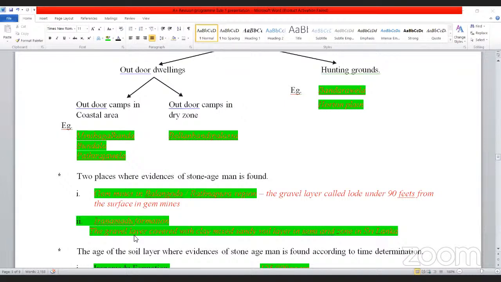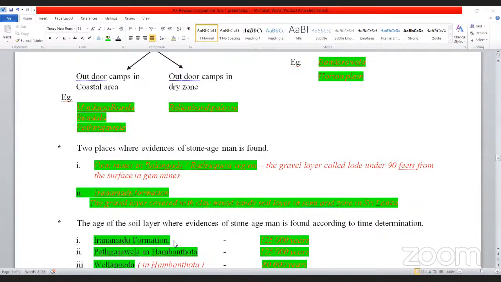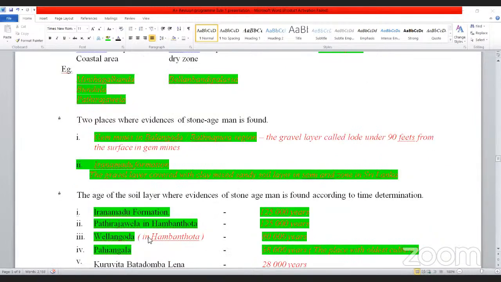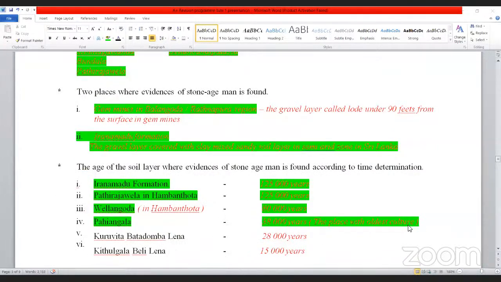Okay, right. Now see here, the Iranamadu formation. This area is 125,000 years old. Pathirajaveli in Hambantota is also 125,000 years old. In the same Hambantota, there is a place known as Vellangoda. Vellangoda's soil layer is 80,000 years old. Pahiyangala is 38,000 years old. We call it the place with the oldest culture.